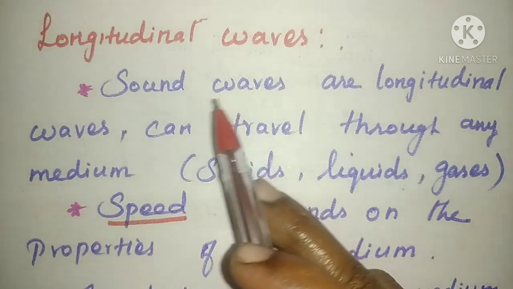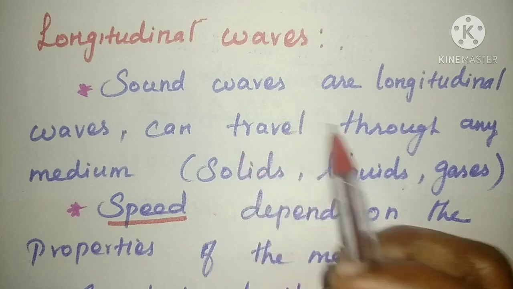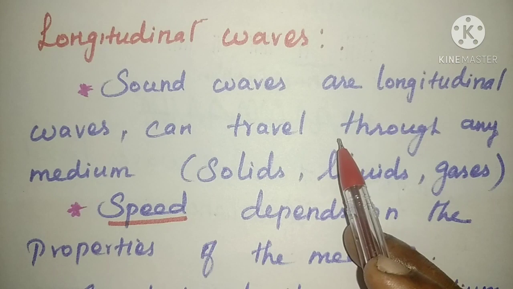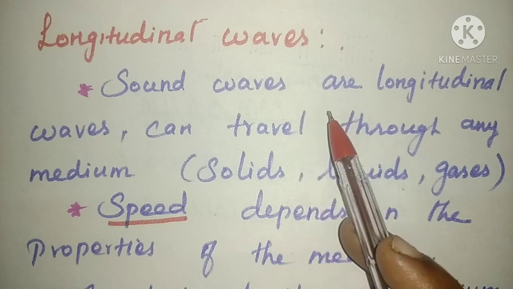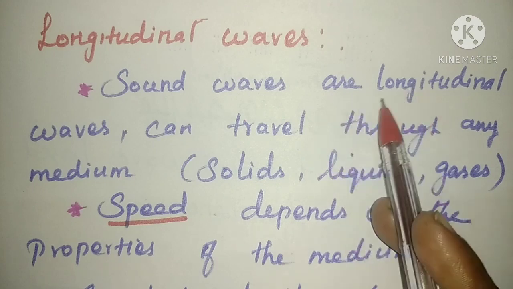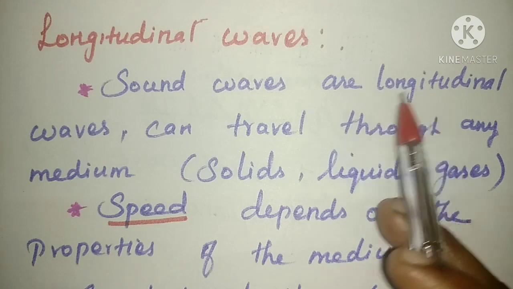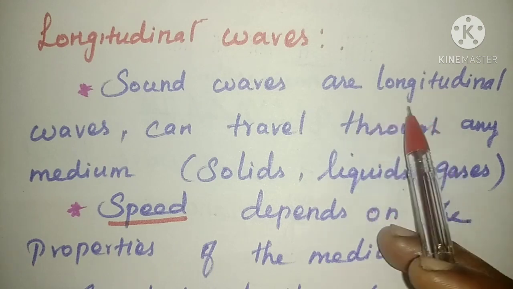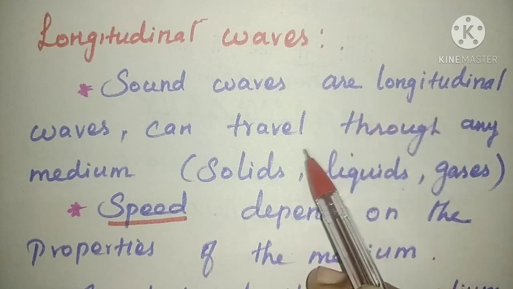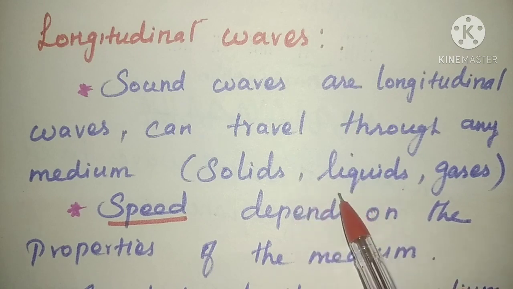Sound waves are longitudinal waves. You all know that there are two types of waves, transverse waves and longitudinal waves. So here sound waves propagate in the form of longitudinal waves. Sound waves are longitudinal waves. They can travel through any medium, solids, liquids and gases.